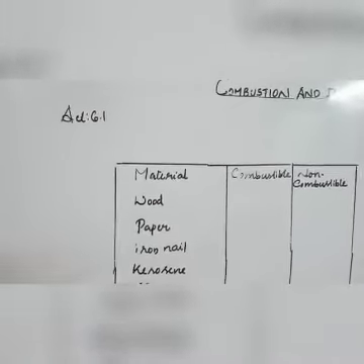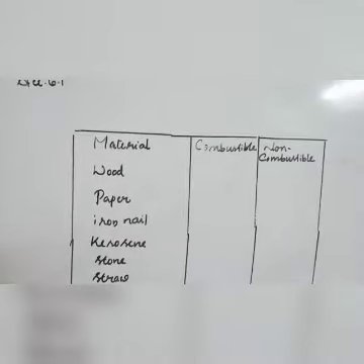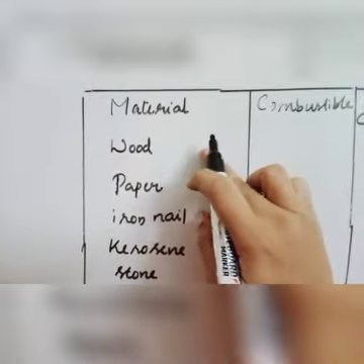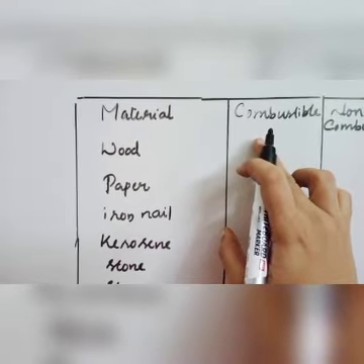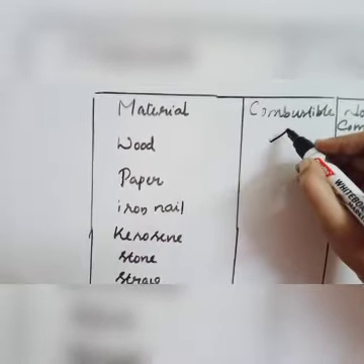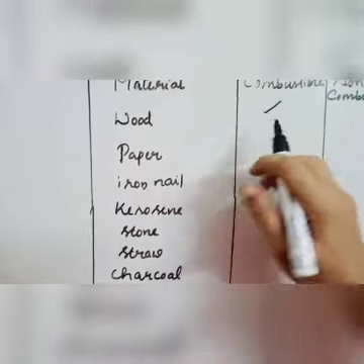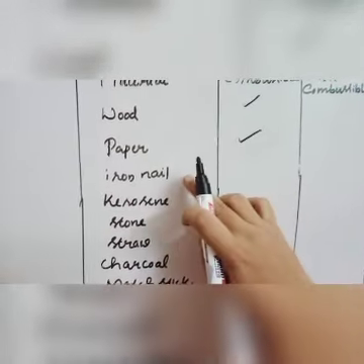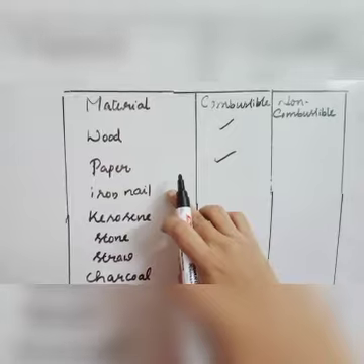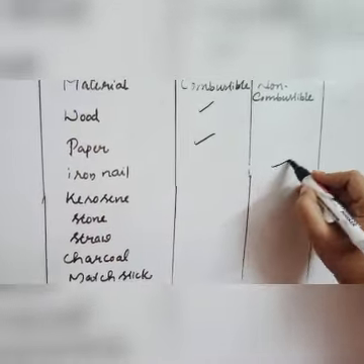Now let's see activity 6.1. We have to find out the materials which are combustible and non-combustible. The first example given is wood. Wood, as you know, can burn in the presence of oxygen, so it is a combustible substance. It is also a fuel. Paper will also burn easily, so it is also a combustible substance. Iron nail. Do you think that iron nails are combustible substances? No, iron nails are non-combustible substances.